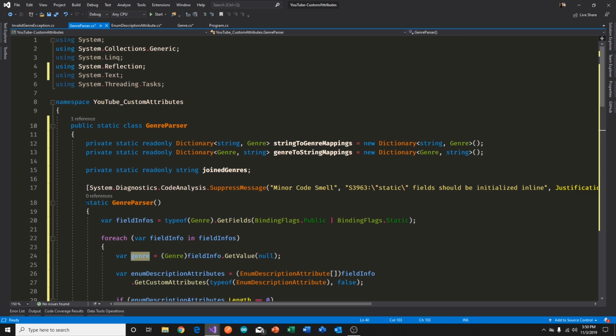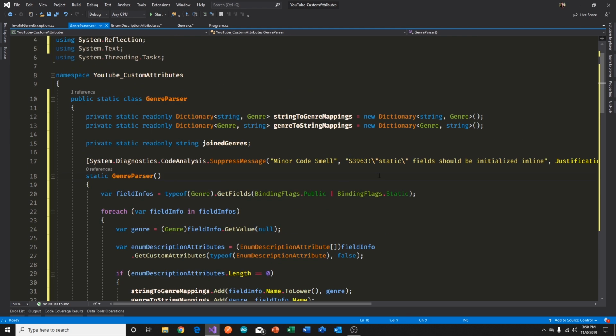So by the time this constructor finishes, we have an instance of this populated and an instance of this thing populated. So all our data has been extracted using reflection, stuffed into dictionaries, and from that point forward, we shouldn't have to touch anything to do with reflection. All right?